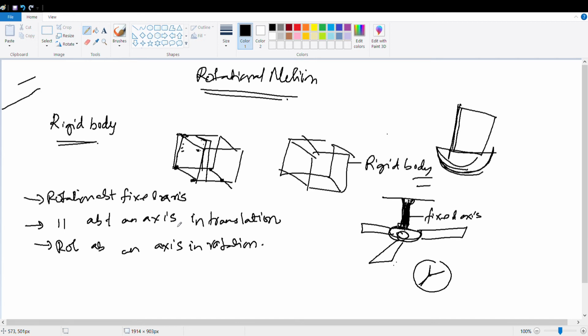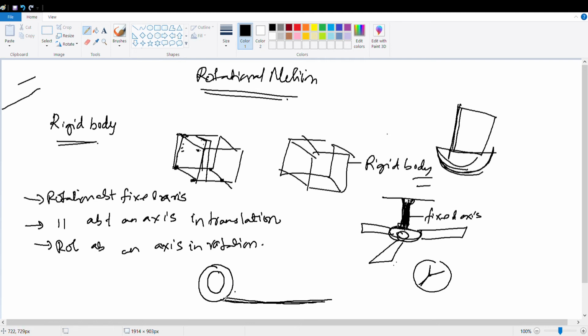What about this one? Just think. You have a wheel. Okay, maybe a tire. And what you are doing, you are trying to roll it on a road. So if you see, the tire is rotating, and also it is moving in a straight line. Translation, rectilinear motion. So in this example, both rotation and translation are happening.